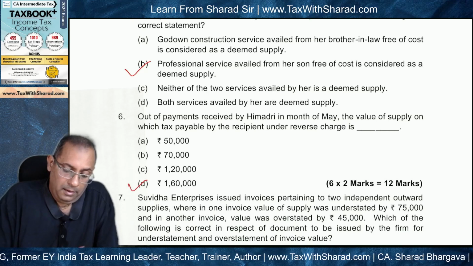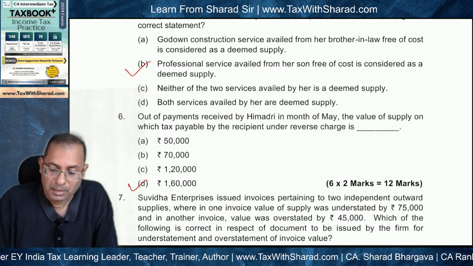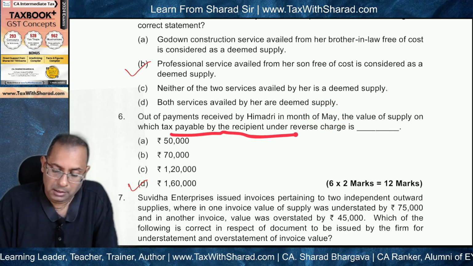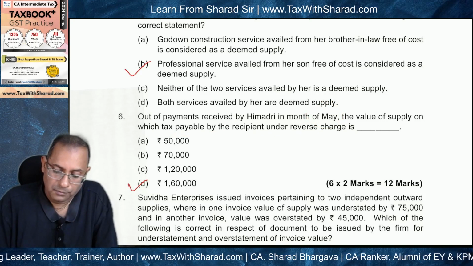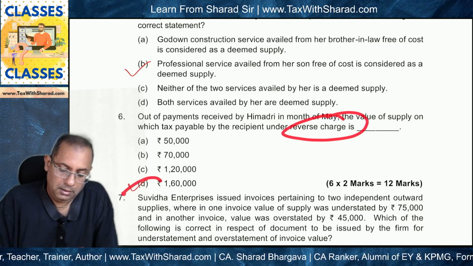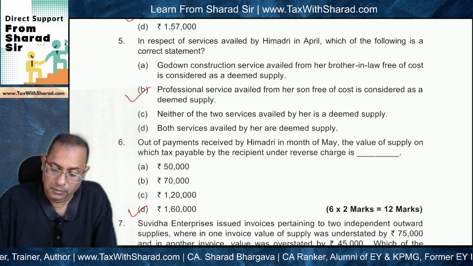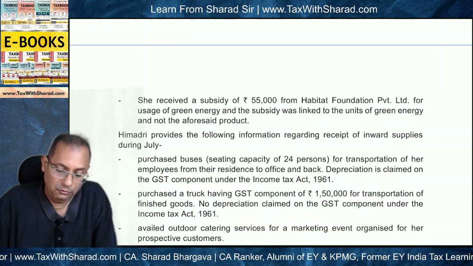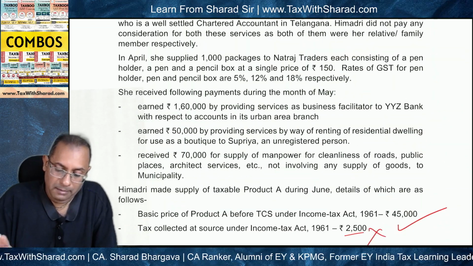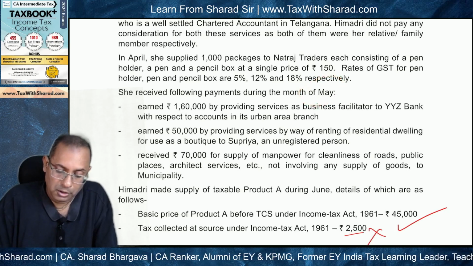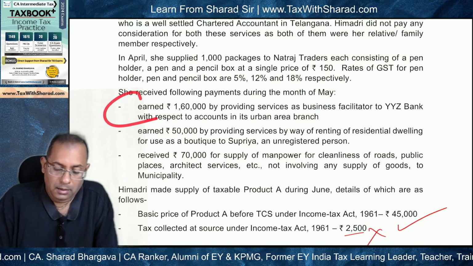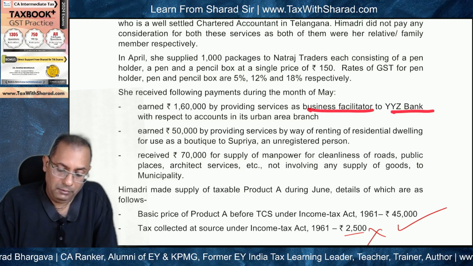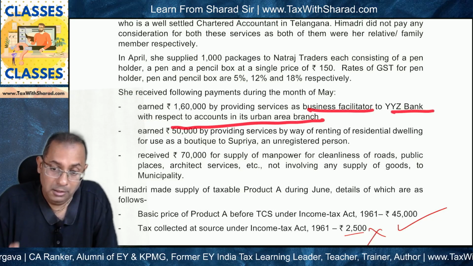Okay. Out of payments received by Himadri in the month of May, the value of supply on which tax is payable by the recipient under reverse charge is what? And the answer is 1,60,000. So reverse charge. Some time back, when we were talking about exemptions, we saw that this one earned 1,60,000 by providing services as business facilitator to the bank with respect to accounts in its urban area branch, which are not exempt.